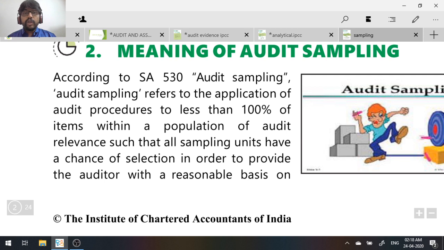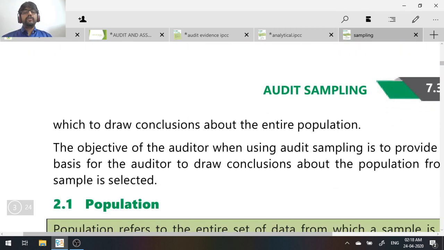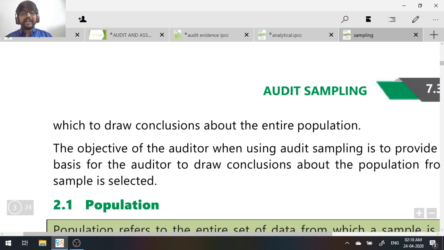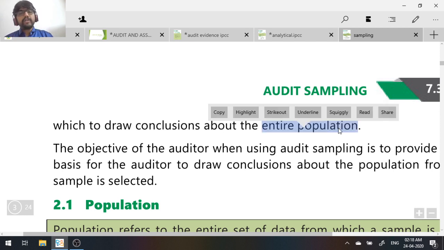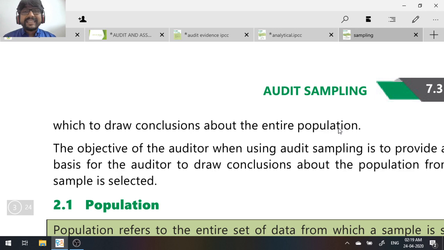You're going to perform them not on the whole population but on less than 100% of the items, such that all sampling units within the population have an equal chance of selection, so that the auditor will be able to provide a proper conclusion on the entire population. What you wanted to do on the entire population, you're now doing only on the sample that you select. That is called audit sampling.